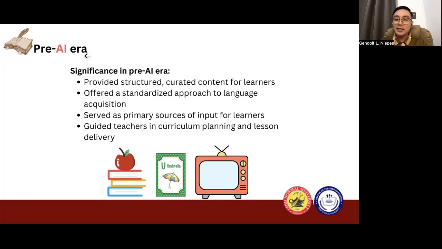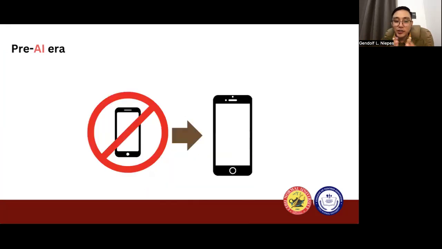And one of those is the integration of artificial intelligence, specifically generative AI, also known as Gen AI. I'd like to explain the transition from the pre-AI era to the AI era with this particular illustration or situation. Before, we didn't allow cell phones in our classrooms because they cause distractions. In fact, we have several classroom policies that you are not allowed to use cell phones during the lectures or during class hours, for example.